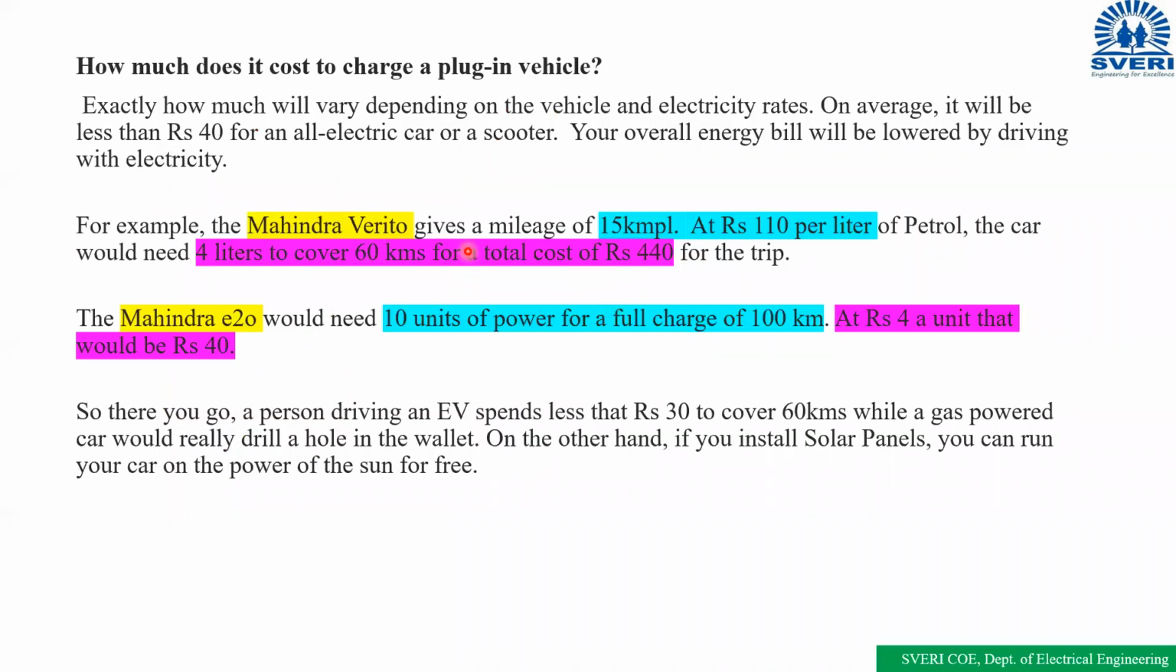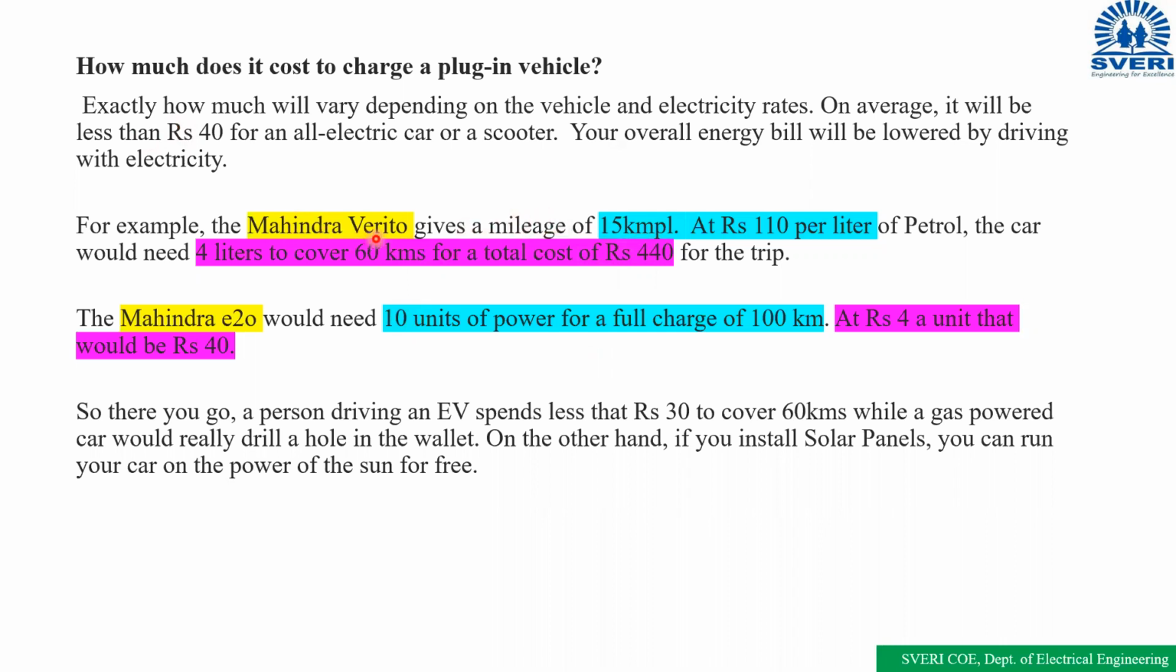And one more thing, how much does it cost to charge a plug-in electric vehicle? For example, the Mahindra Verito gives a mileage of 15 kilometers per liter. This is an IC engine.